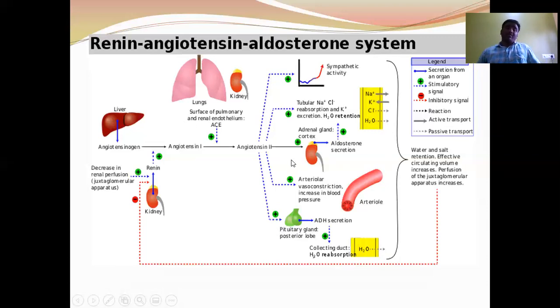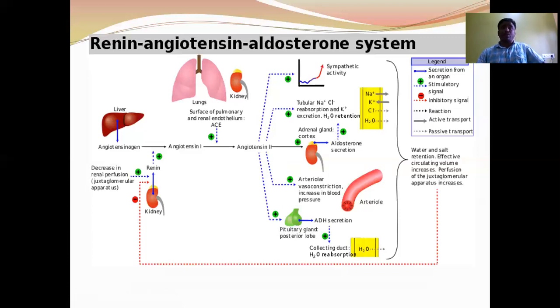So when glomerular filtration rate decreases, this renin angiotensin aldosterone system gets activated. When glomerular filtration rate increases, the flow of blood to the right atrium increases. When the flow of blood to the right atrium increases, that stresses the wall of the right atrium to secrete ANF, atrial natriuretic factor.